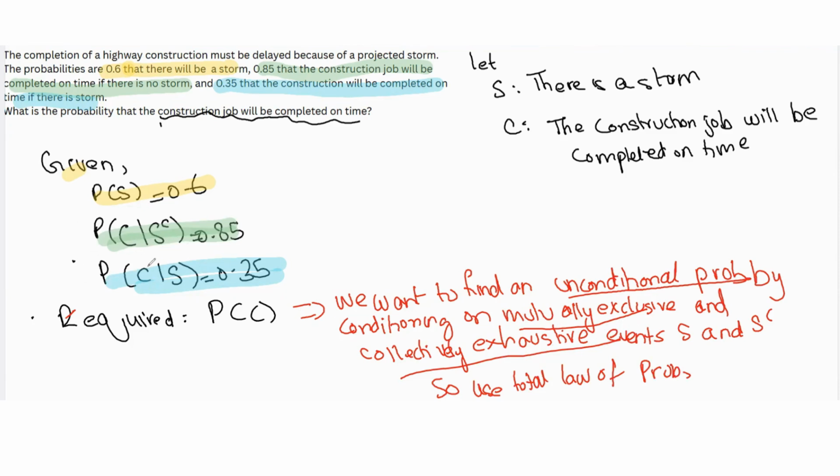Right, so over here the whole idea is this: we want to find the probability that it's completed on time, an unconditional probability, by conditioning on two mutually exclusive and collectively exhaustive events, which is storm and no storm. Why are they mutually exclusive? Because they both can't happen at the same time. You either have a storm or you don't have a storm. And why are they collectively exhaustive? Because these are the only two possible outcomes. You can have a storm or you can't have a storm. So we're going to use the total law of probability here.